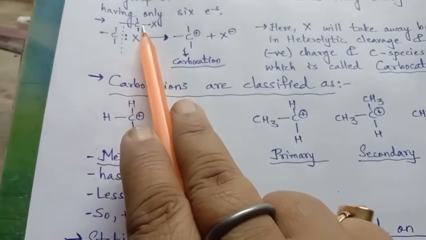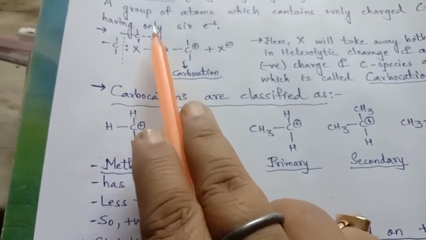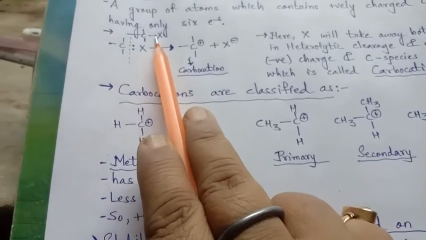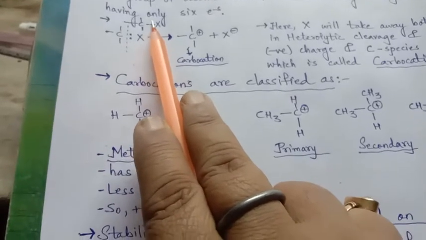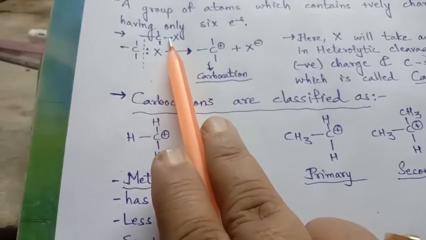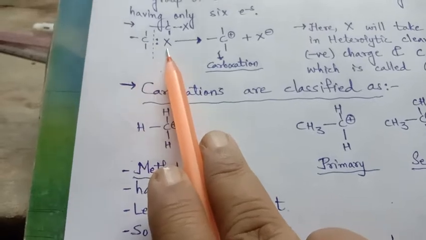And here one electron of this reagent and the carbon will share their electrons to form the bond. Now in bond fission, what happens? I have shown this bond here so we can easily understand what happens in the cleavage.